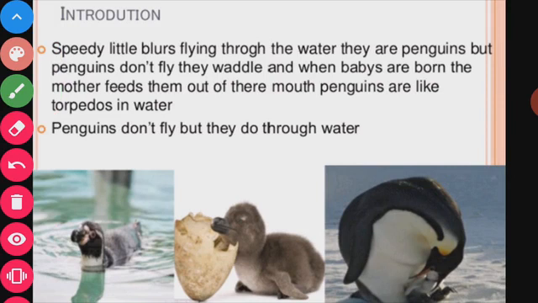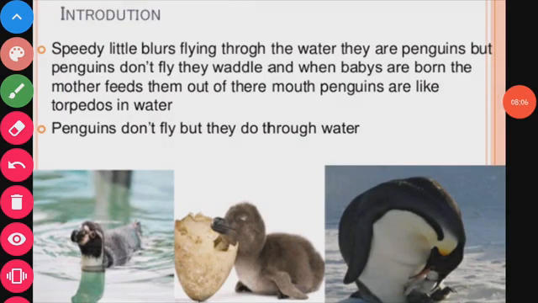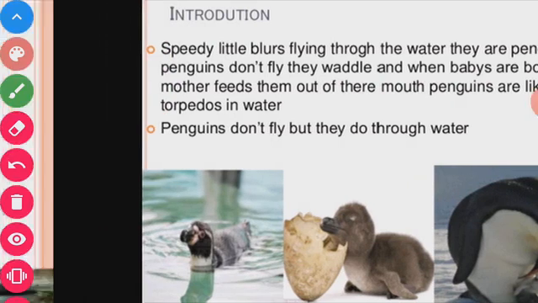One more animal that is found in polar regions is the penguin. These penguins also show some adaptations. Speedy little blurs flying through the water, they are penguins.